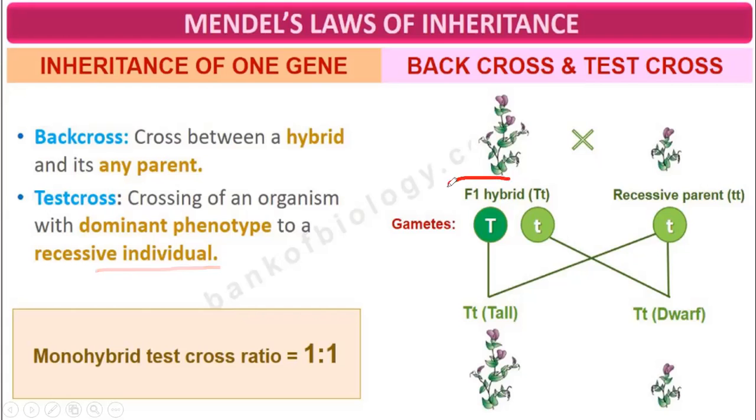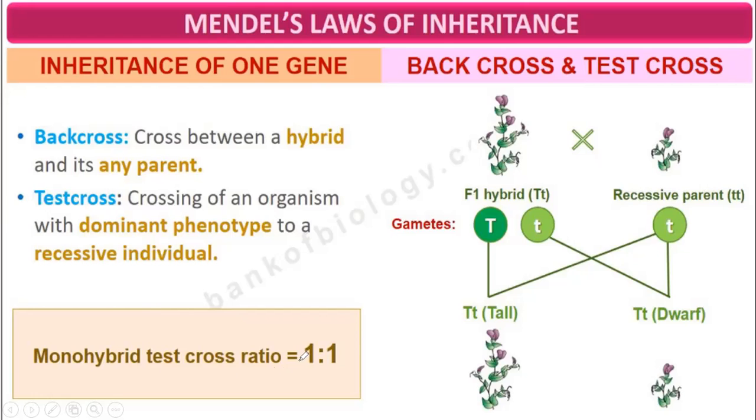Here, this is the F1 hybrid and this is the recessive parent. When the cross is done between the F1 hybrid and the recessive parent, that is called a test cross.